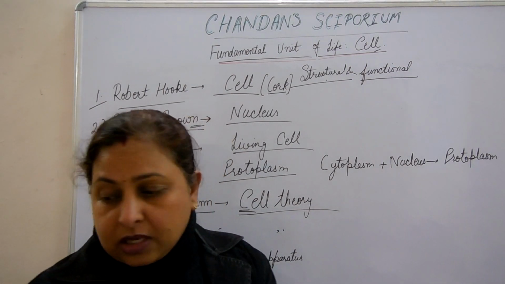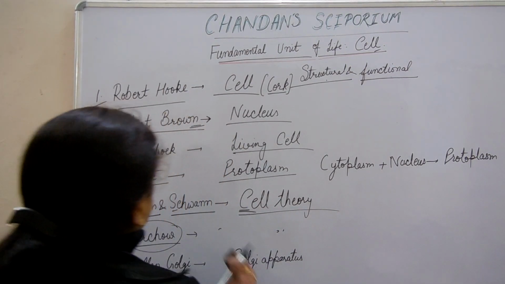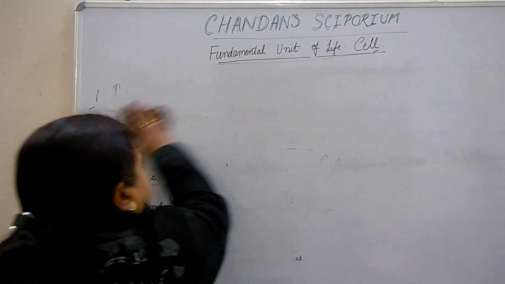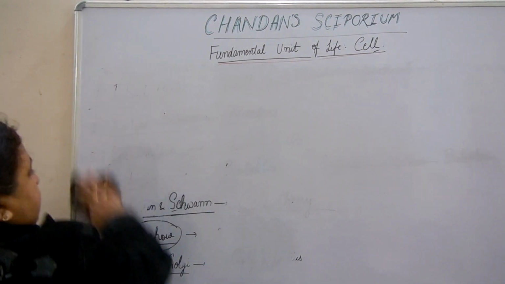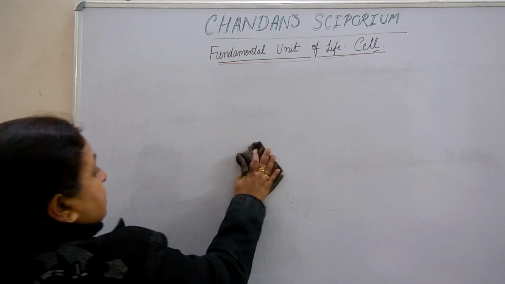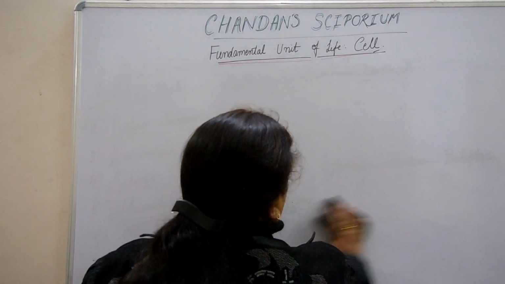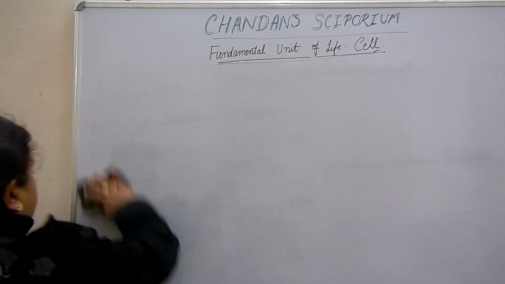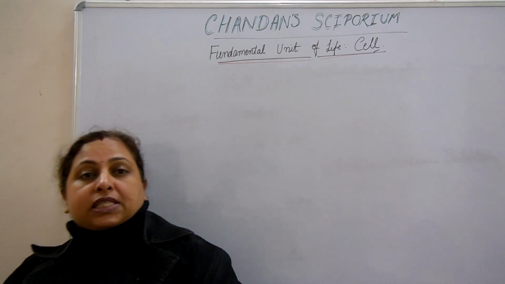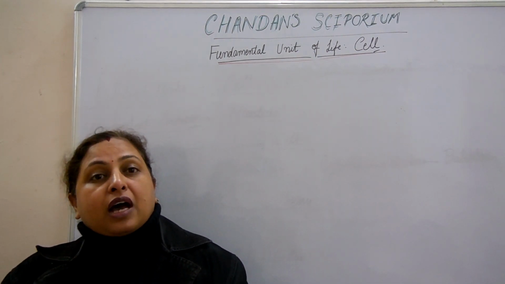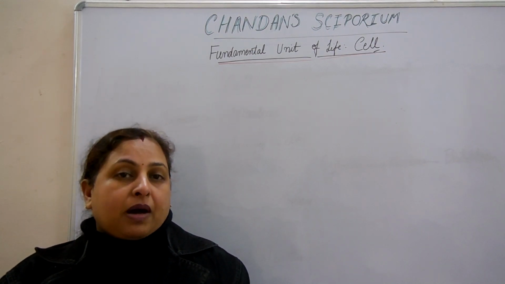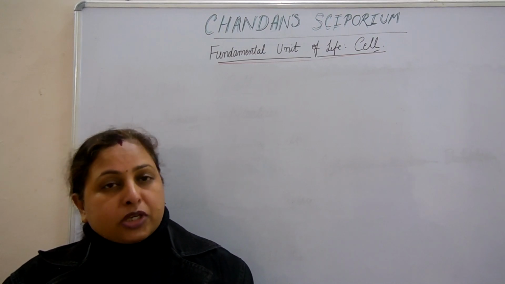We will now discuss the shape of the cells. Shape of cells can be varied. It can be cuboidal, spherical, cuboid, elliptical, कोई भी shape हो सकती है. But important one is कि name the cells which can change their shape. In our body, WBCs can change their shape, and among unicellular organisms, amoeba can change its shape. So 1 mark के लिए important question.